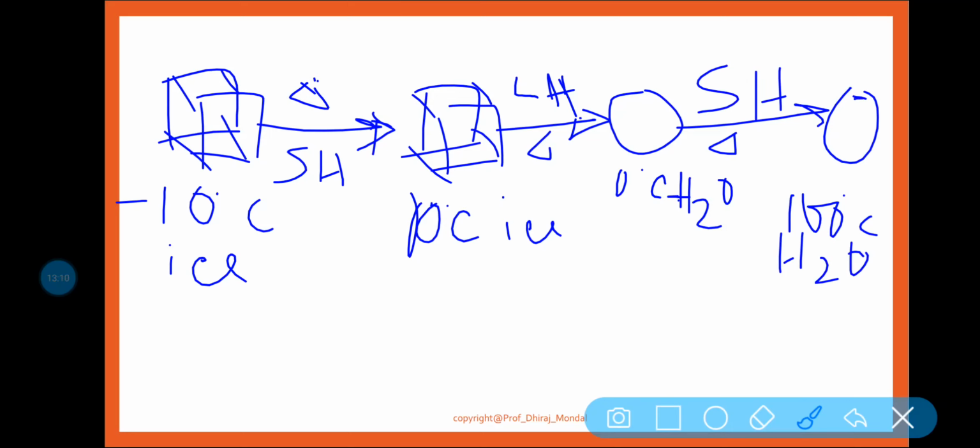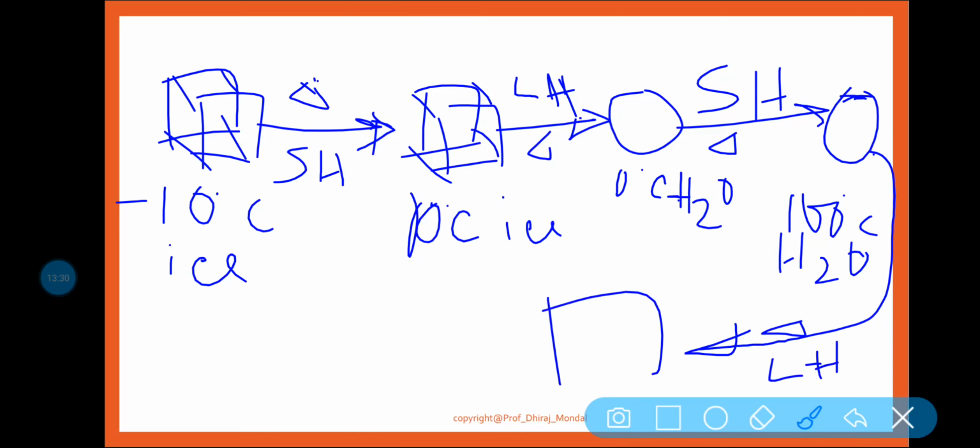Because this is the saturation temperature, and after that if you heat up again, the water gets vaporized. Okay, so again I am heating up, so what will happen? It will take some latent heat, and some vapor will form.